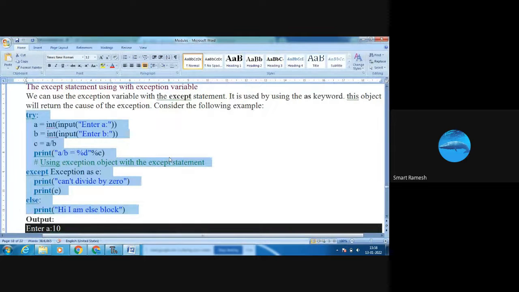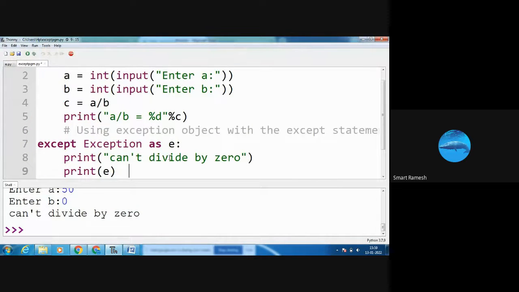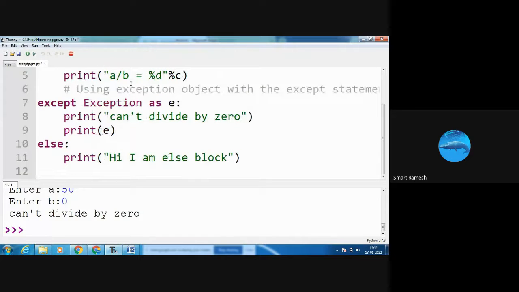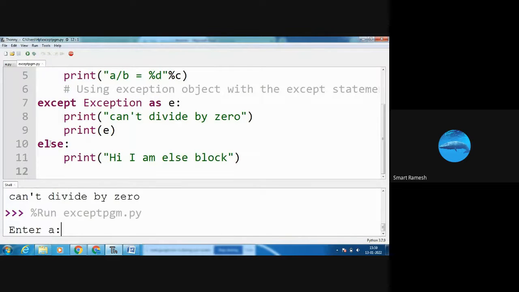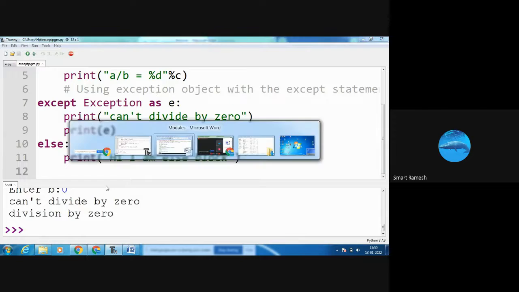As e means using the exception as a variable. Here I am using print of e. I run the program with a value 100, b value 0. An exception occurred, so it comes into the except statement. "Cannot divide by 0" is displayed. Next, print e gives the exception, division by 0, which is also displayed.